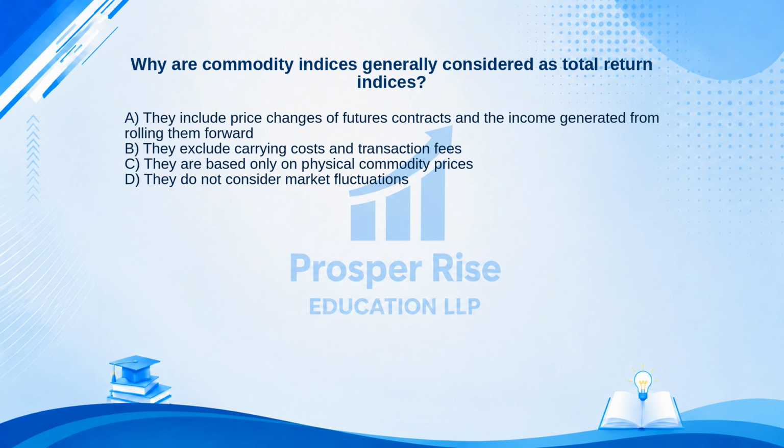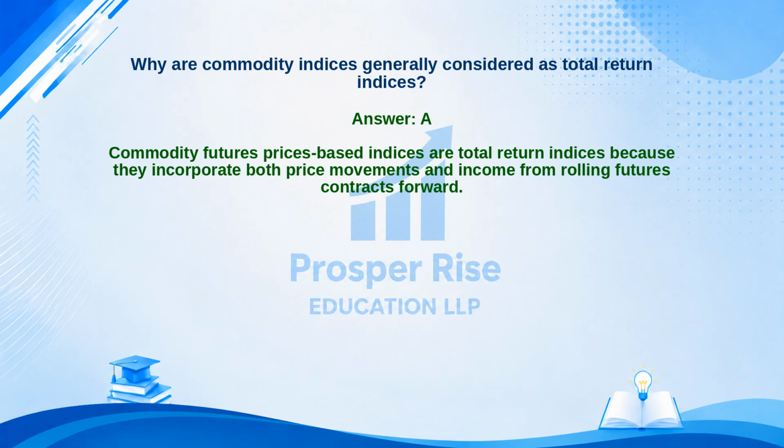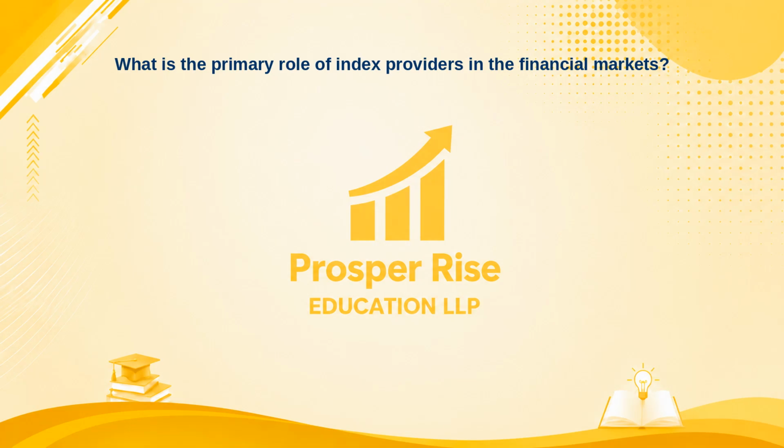Take a moment to pause the video and decide. The correct answer is option A. Let's see why. Commodity futures prices-based indices are total return indices because they incorporate both price movements and income from rolling futures contracts forward. What is the primary role of index providers in the financial markets?